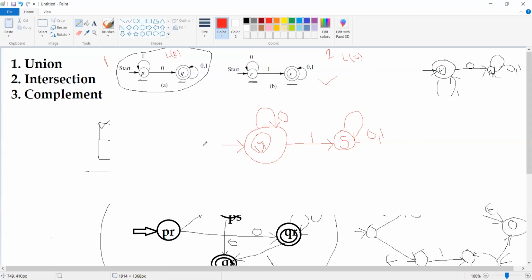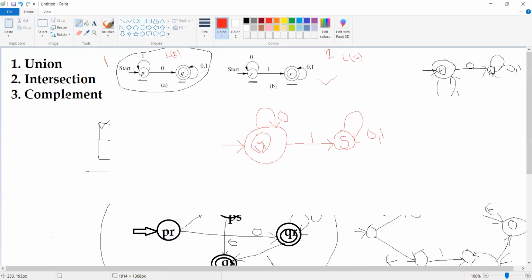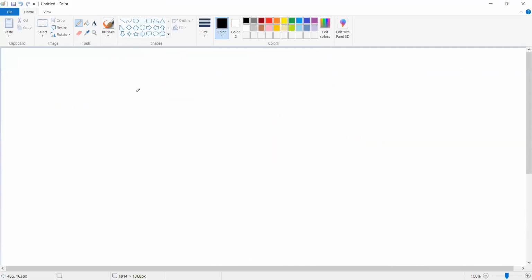Now the reason for doing all these things is, whatever the operation we have done so far, whatever the finite automata we got as a result, all these are again going to be regular only. So whenever we apply certain operations between regular languages, the result we get is also going to be a regular language. Now let's give 5 minutes of time. Within that, I am going to explain the theorems also.